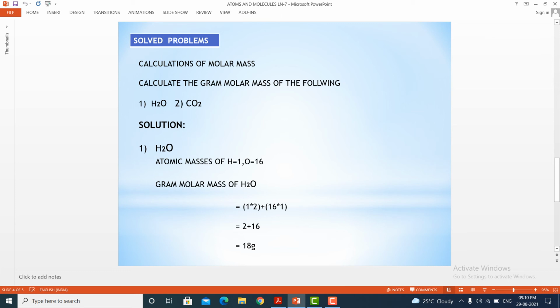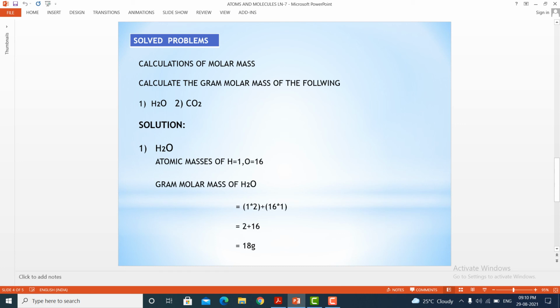Here 2 hydrogen atoms are there. So 2 into 1 plus oxygen 16, only 1, so 16 into 1. So 2 into 1 is 2, 16 into 1 is 16. So automatically 18 gram. So what is the gram molar mass of water? 18 gram. Very easy if you know.